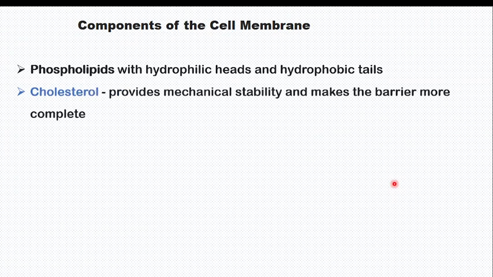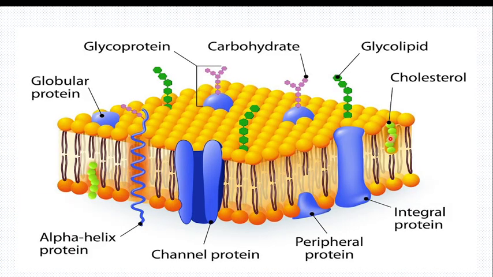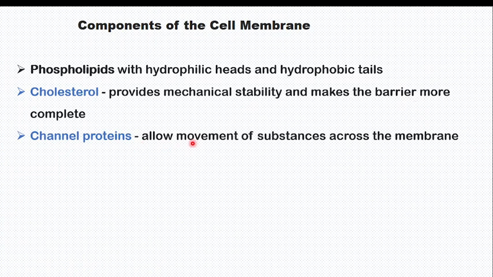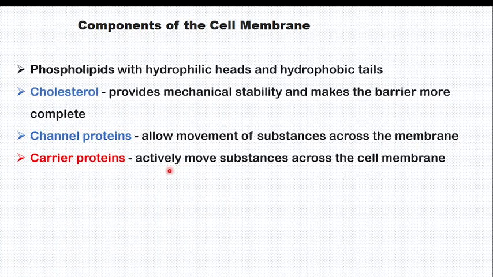There is also cholesterol, which provides mechanical support and makes the barrier more complete. They are there to fill gaps. Cholesterol provides mechanical stability and makes the barrier more complete. Channel proteins allow the movement of substances across the membrane. Carrier proteins actively move substances across the cell membrane.